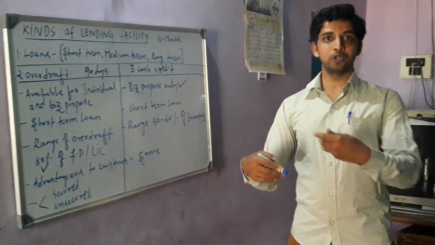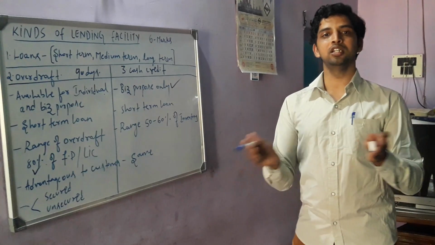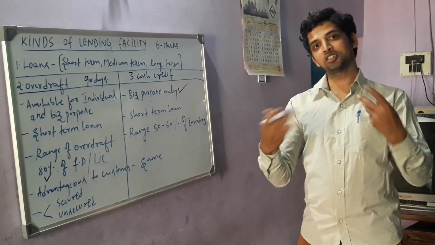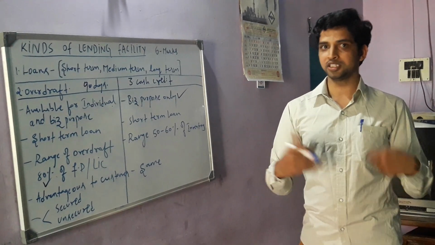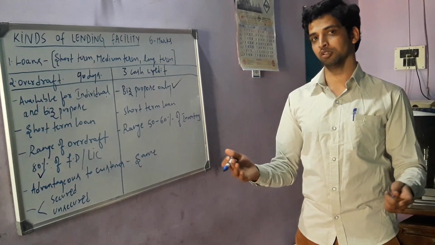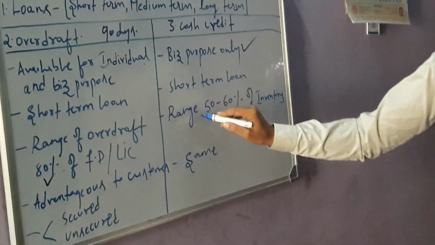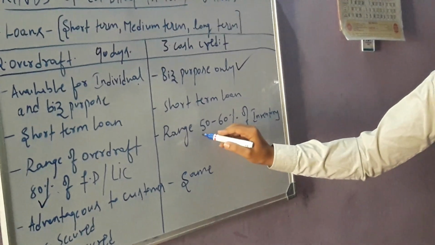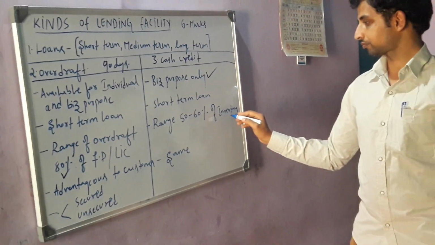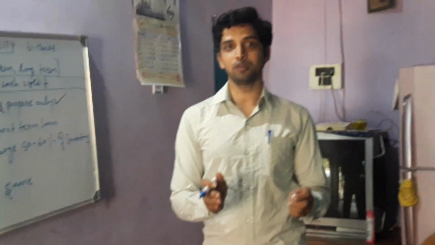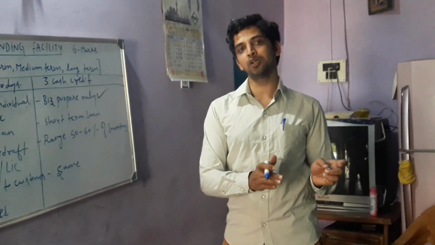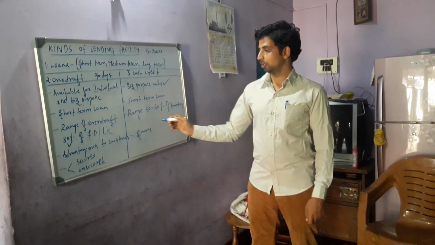If I produce a collateral and get an OD, then it will be considered a secured overdraft. Without submitting any kind of collateral, if I receive a loan in the form of overdraft, then it will be considered unsecured. Here, the range of cash credit is 50 to 60% of inventory. Meaning, if I have a stock of 1 lakh, I will get a cash credit worth rupees 50 to 60,000.